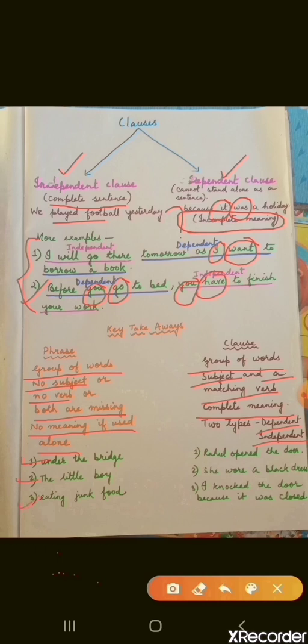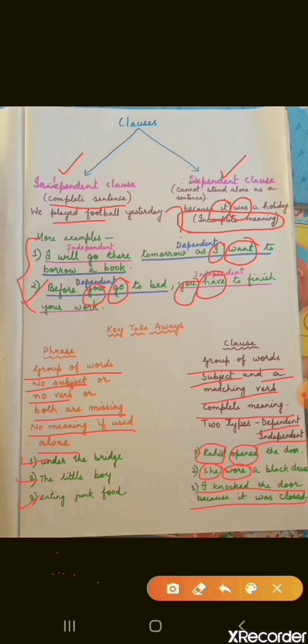Clauses, you see. Rahul opened the door. Subject is there, verb is also there, means it's a clause, and we get the complete meaning. She wore a black dress. She is the subject, wore is the verb. So we get complete meaning. I knocked the door because it was locked. This is also a clause because subject is there and verb is also there. The first one is an independent clause and the next one is a dependent clause.